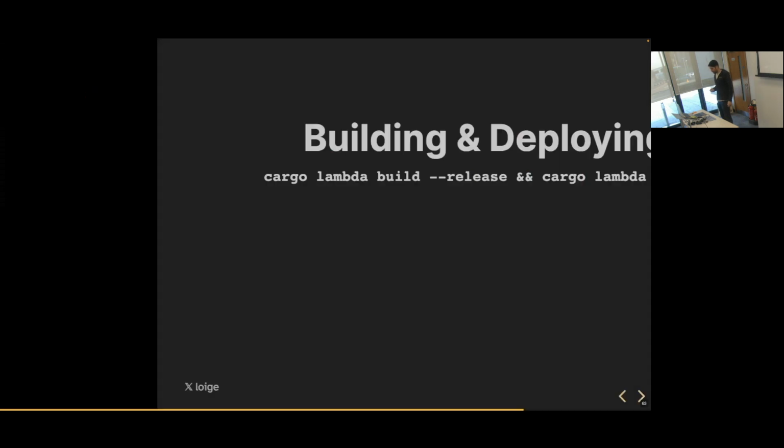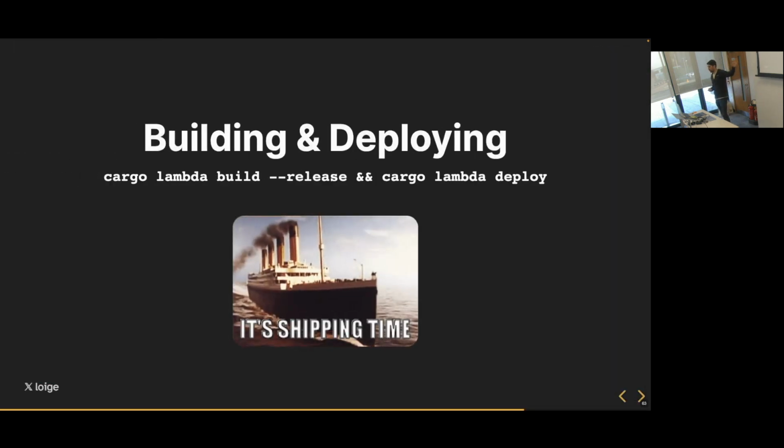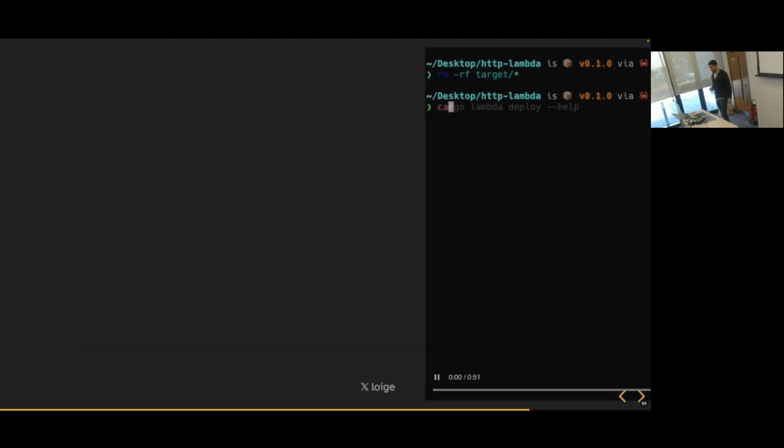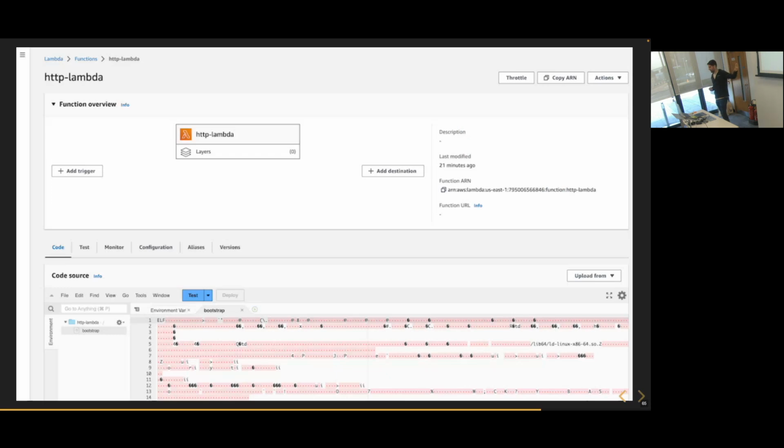Now it's time to deploy this, and you can do basically Cargo Lambda deploy to deploy everything to AWS. But it's a little bit annoying because then you go to the Lambda console and you're going to see a few weird things. The first one is this blob there that doesn't mean anything. But actually, if we think about that, it makes sense because this is a compiled language. We only have a bootstrap file. I don't know if you can read it there. And this bootstrap file is a binary. So it's kind of weird that you see it, but it makes sense. You are not expected to edit that code live on the web. You need to recompile it and redeploy.